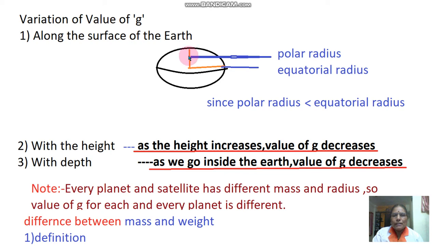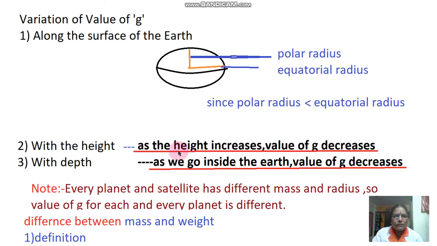Because the polar radius is less, the earth pulls the object with a greater acceleration, and as the equatorial radius is more, the earth's attraction is less here, that is, the value of g decreases at the equator, while the value of g is greater at the polar regions. Now with the height of the object, as the height increases, the value of g decreases.